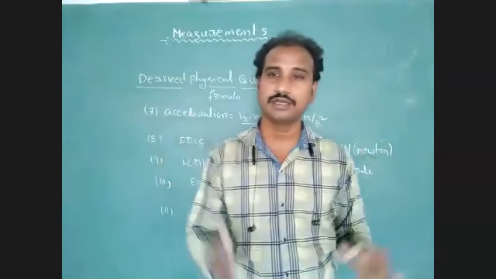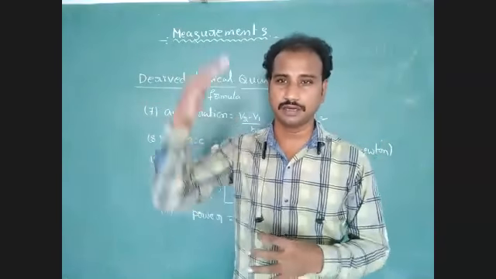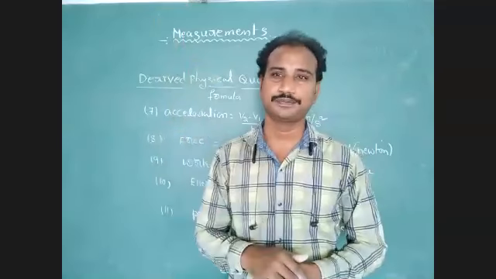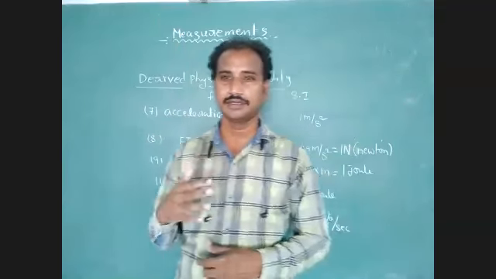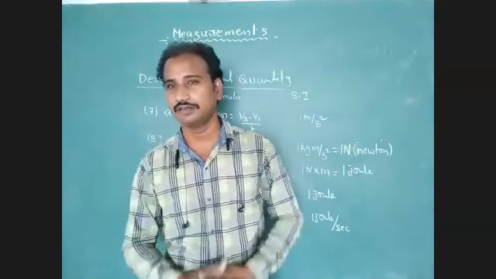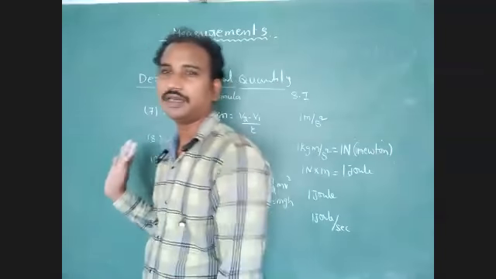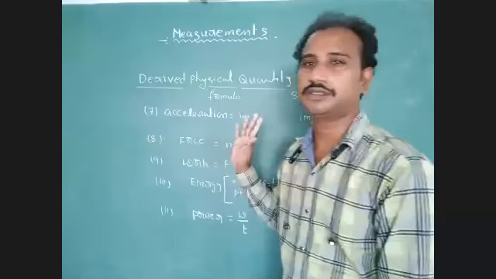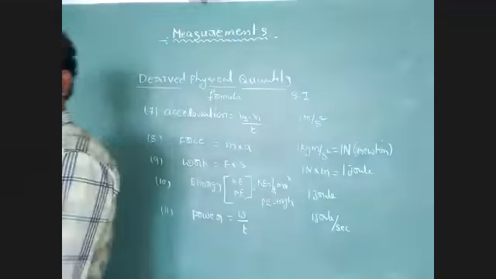These physical quantities, formulas, standard units and derived units we repeatedly observe in our concepts, so we have to learn this terminology, formulas and derived units. Okay students, we have to concentrate first.